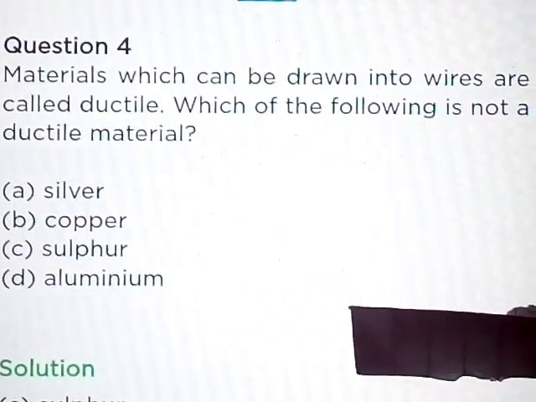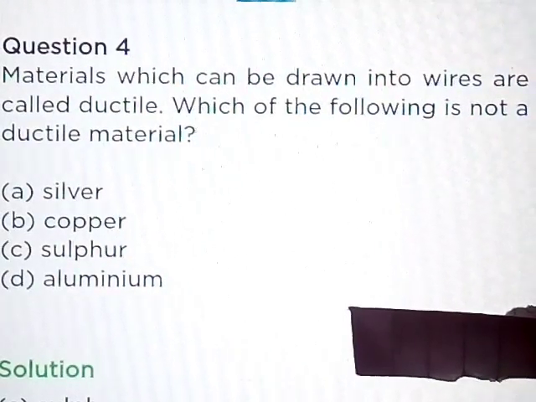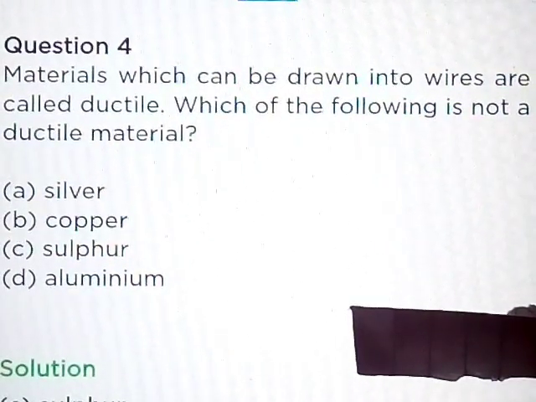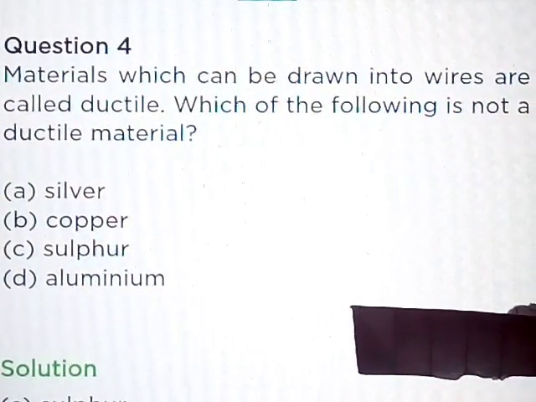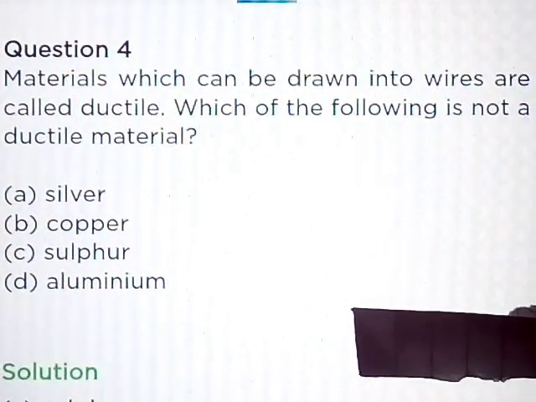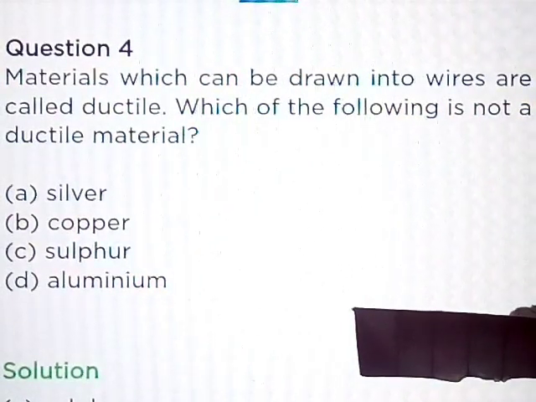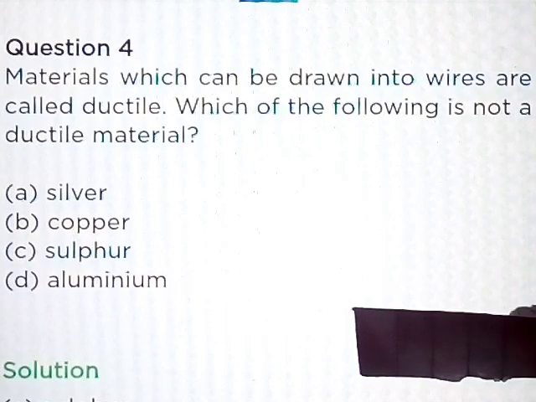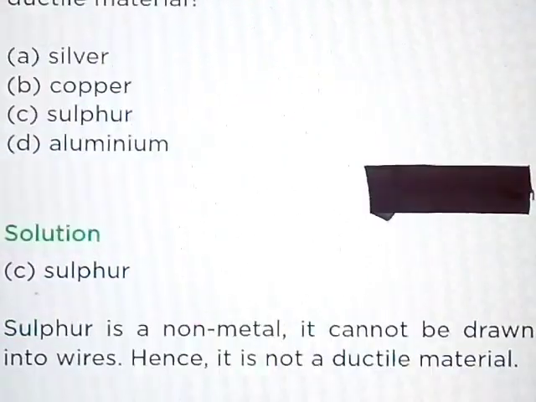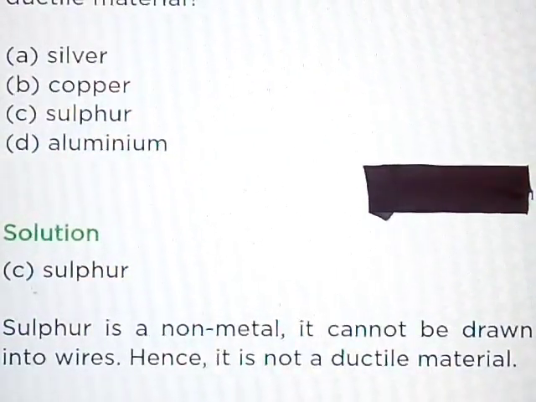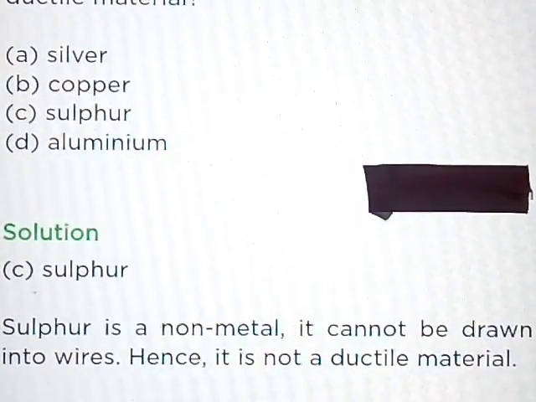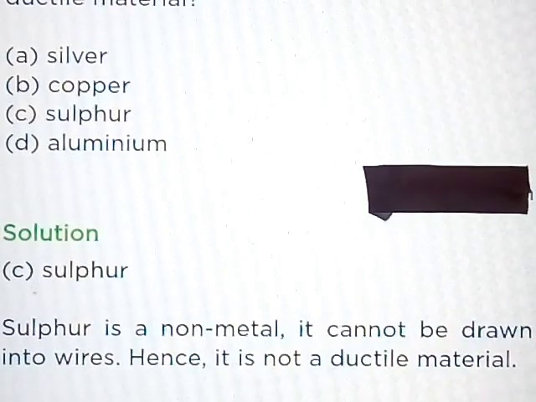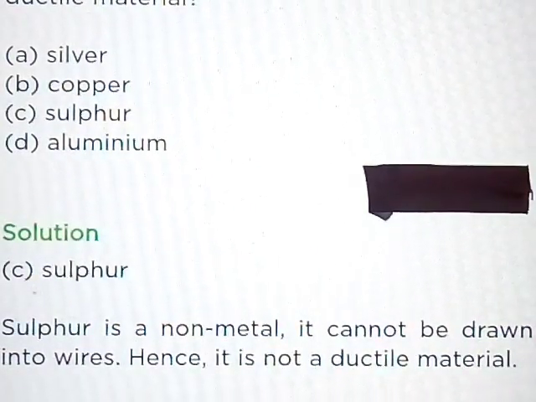Question number 4. Materials which can be drawn into wires are called ductile. Which of the following is not a ductile metal? Part A, silver. Part B, copper. Part C, sulfur. Or Part D, aluminium. Sulfur. Sulfur is a non-metal. It cannot be drawn into wires. Hence, it is not a ductile metal.